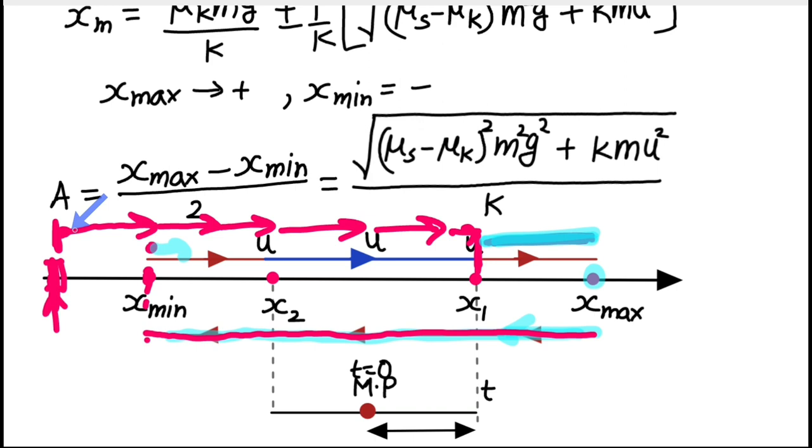For the first time, its motion was uniform motion during all that time. But once it changes its direction at the x minimum value, its velocity is 0. So of course its relative velocity is towards the left with respect to the conveyor belt. So the friction force is again acting towards the right with the same value, that is mu k into mg, or the kinetic friction, right?